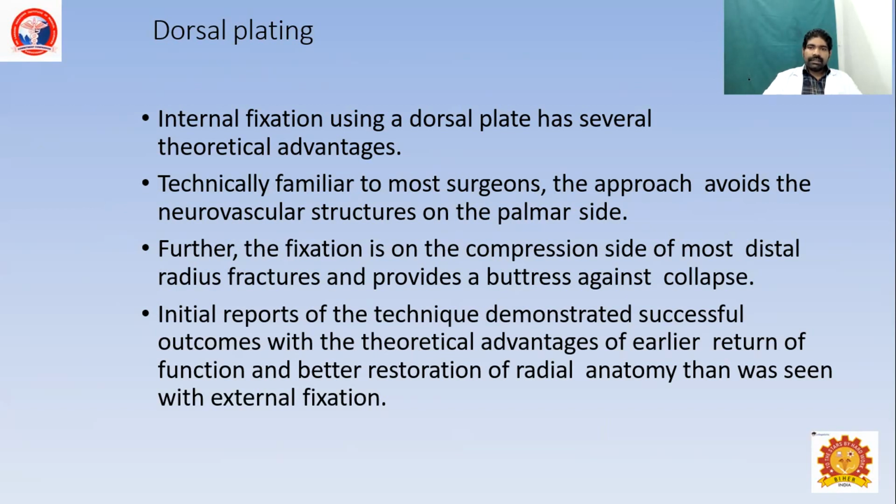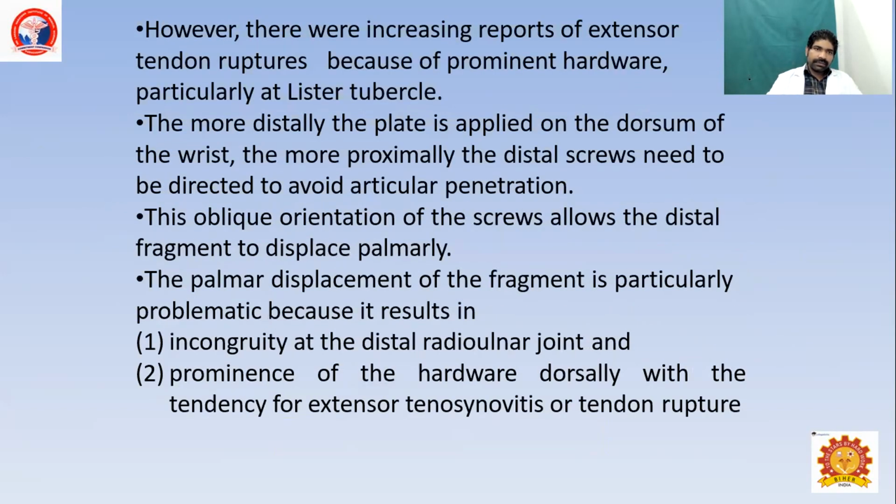Most surgeons avoided this approach because of complications such as tendon rupture, but nowadays the availability of thin plates has compromised those concerns. The incision is made over the Lister's tubercle, the fracture fragment is identified and reduced, and the plate is applied over the dorsal aspect.